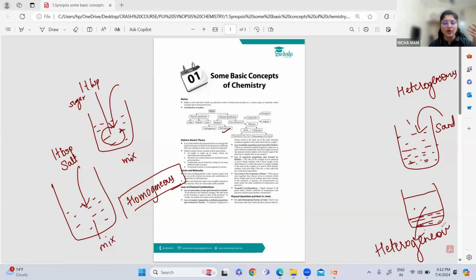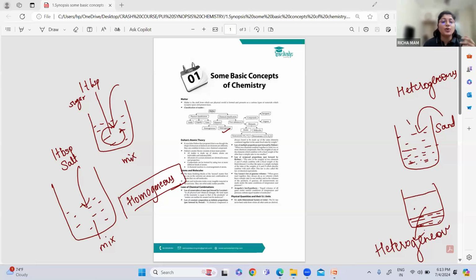So these are the basic concepts when we are entering into chemistry. As you know, in your schools you have studied physics, chemistry, biology as one subject under science. Now when you have entered into PU1, how are you going to study here?